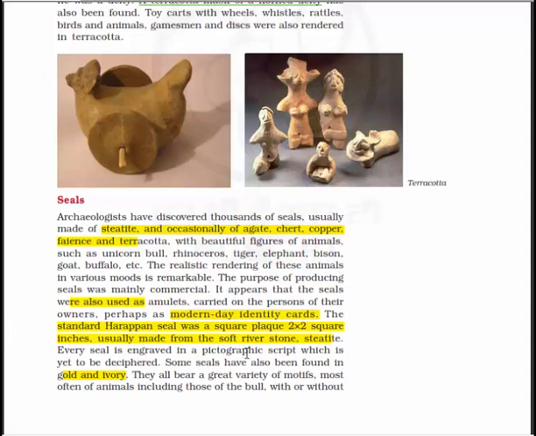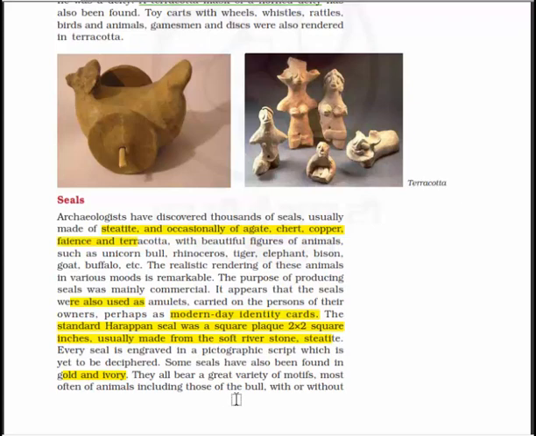The standard Harappan seal was a square plate, 2 by 2 square inches, usually made from the soft river stone steatite. Remember, steatite is a soft river stone, and every seal is engraved in a pictographic script which is yet to be deciphered. Unfortunately, the Indus script hasn't been deciphered yet. Some seals have also been found in gold and ivory.